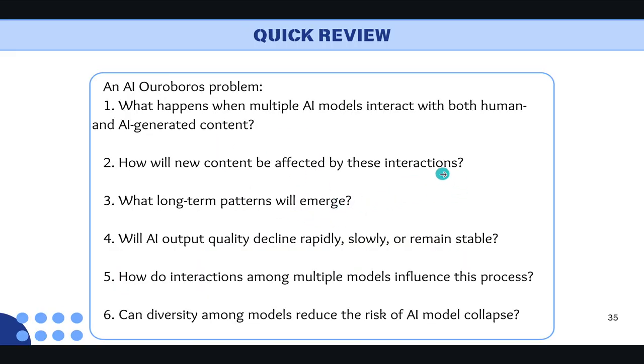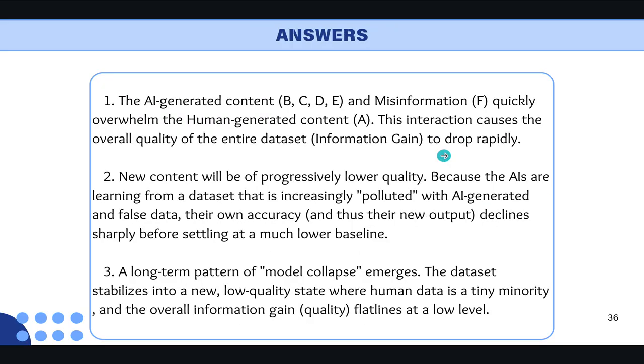Well, after all this analysis, we have the answers to these questions. The first answer: AI-generated content and misinformation quickly overwhelm the human data, causing the overall quality to drop rapidly. The AI learns from this polluted dataset, so its own accuracy drops sharply, leading to lower quality new content.